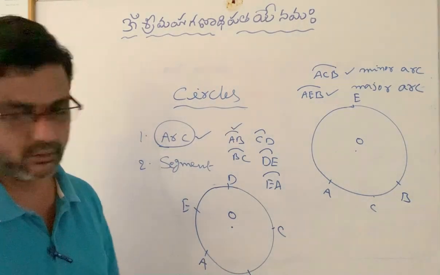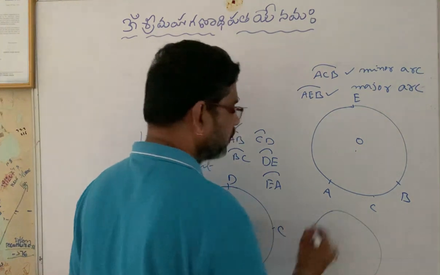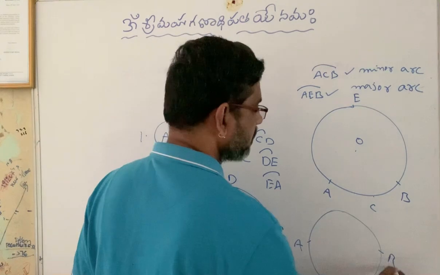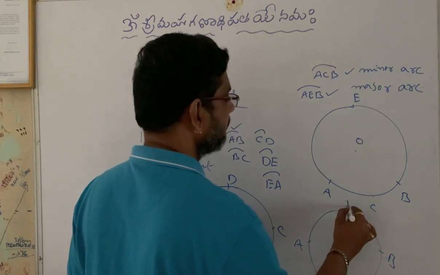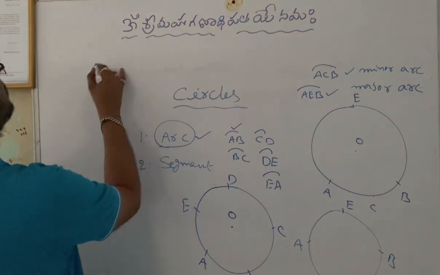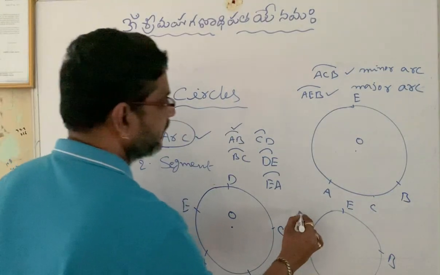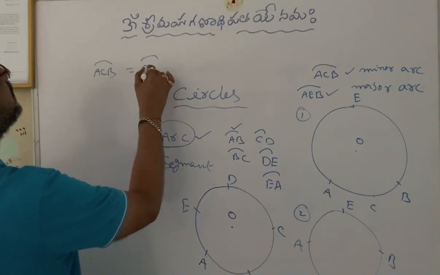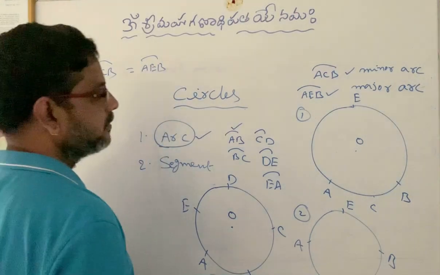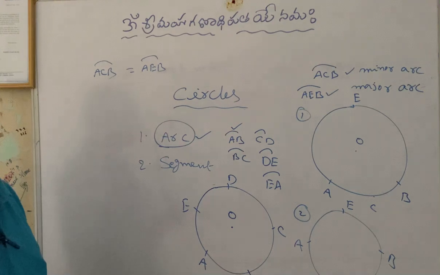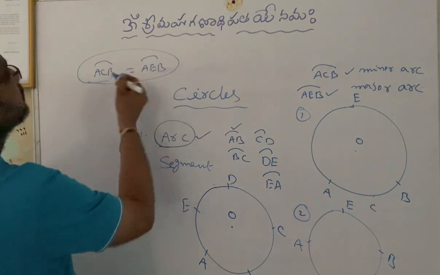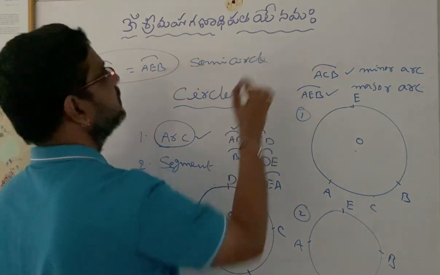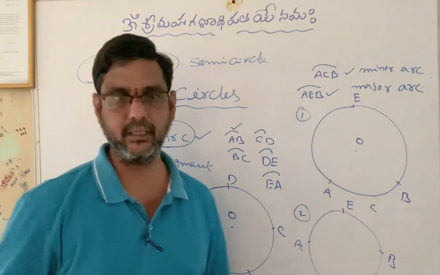Now, when a circle is divided into two equal parts, that is, arc ACB equals arc AEB, each arc is called a semicircle.